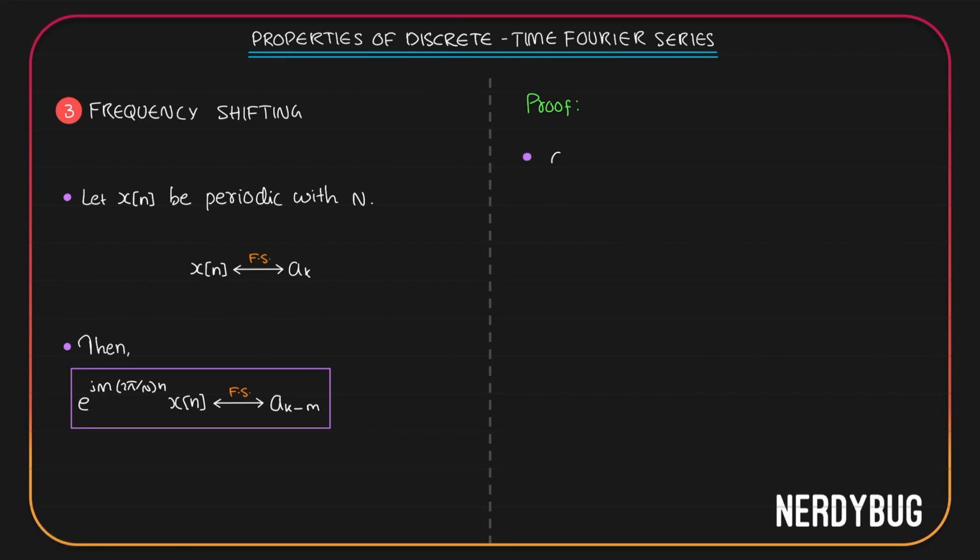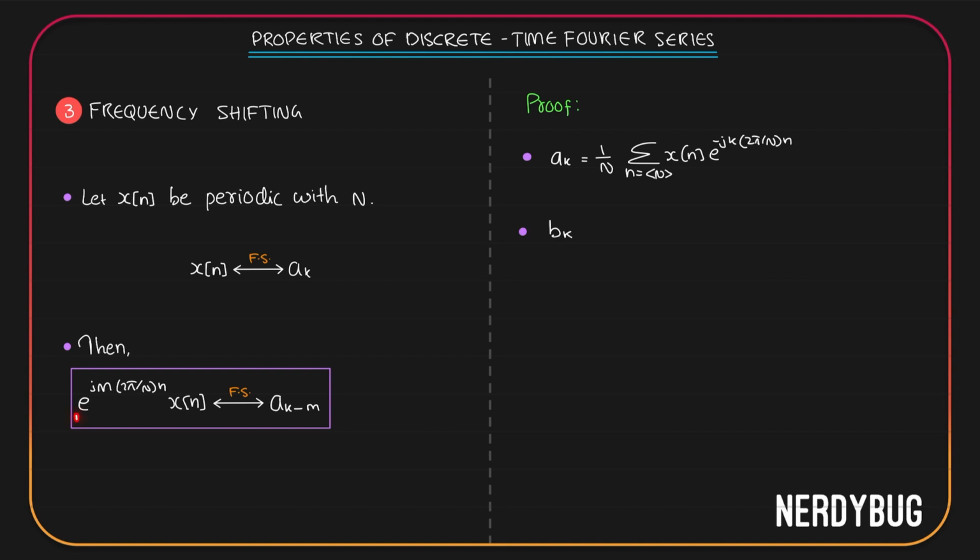Fourier series coefficients of x of n, ak can be written like this: 1 by n summation where n can take any n consecutive integer values, x of n e raised to minus j k 2 pi by n. We want to find an expression for bk being the Fourier series coefficients of e raised to j m into 2 pi by n multiplied by x of n. Here we are multiplying x of n with an exponential function that is not going to change its periodicity.